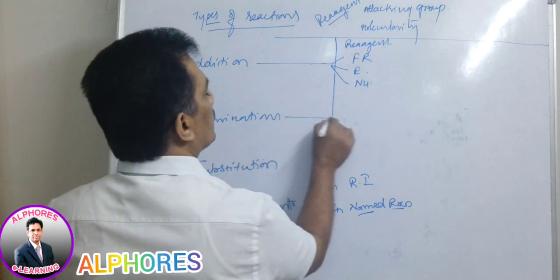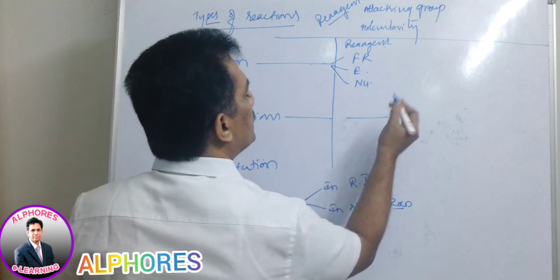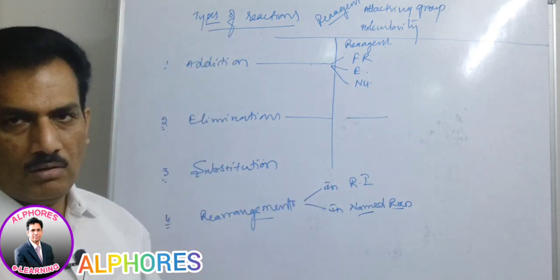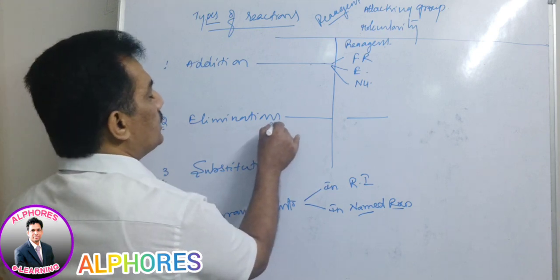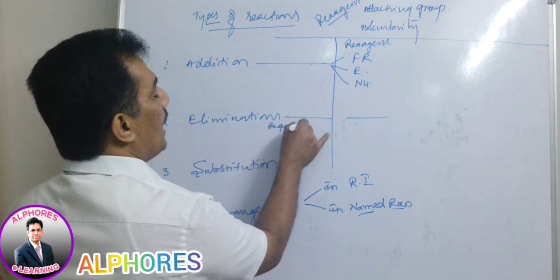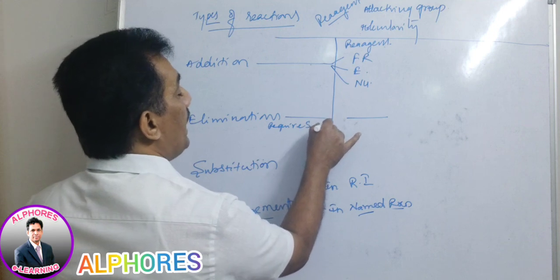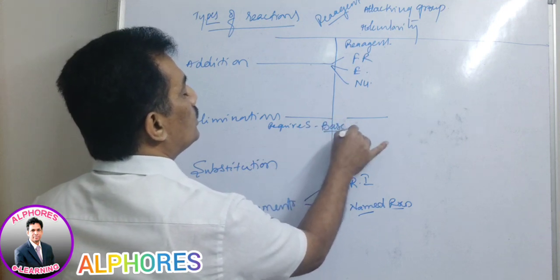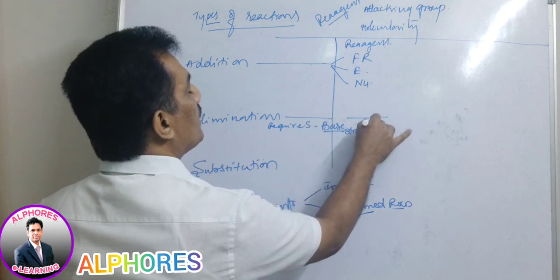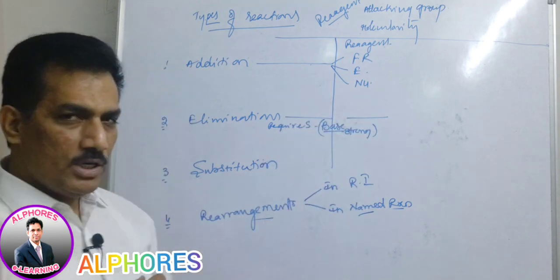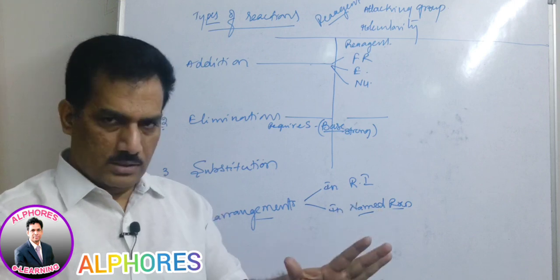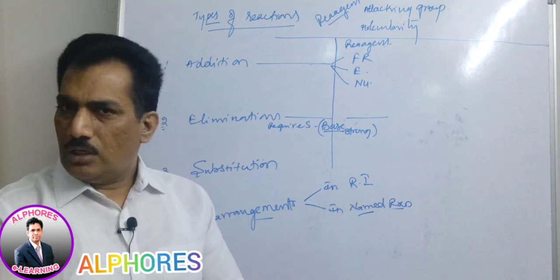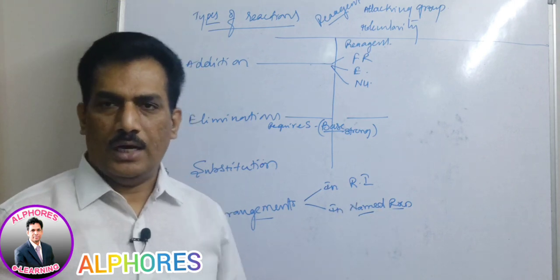Similarly, elimination, but here in elimination the reagent is not playing any role, because elimination requires, just remember, a base, that too a strong base, forever remember. Elimination requires what? Strong base. No other reagent. It is not a nucleophile, it is not an electrophile, it is not a free radical.